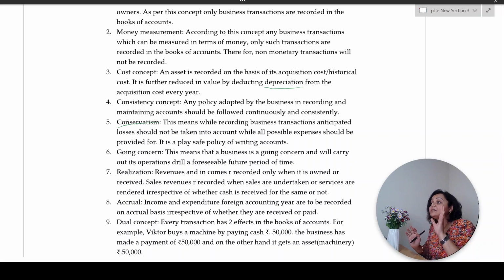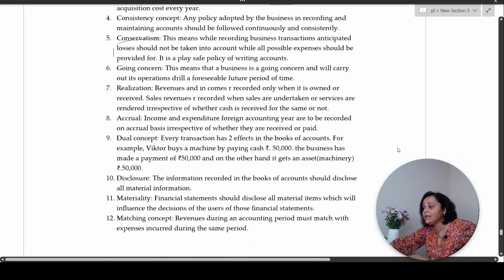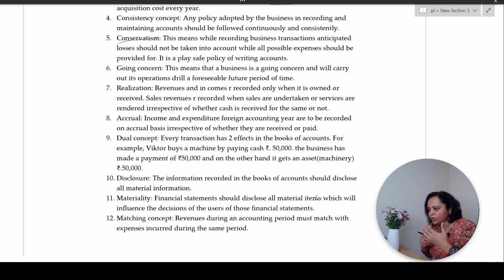Simple, but that simple transaction is going to have twofold effect. One, goods are going to go out of your business, and the second effect is cash is going to be received by you for the goods that you have sold. So any business transaction is going to have dual effects. Disclosure. What is this disclosure? Disclosure is basically that the information your books of accounts show should disclose material, important information which is related to your business.